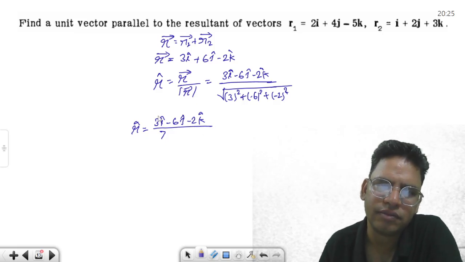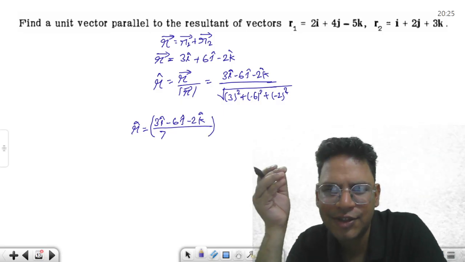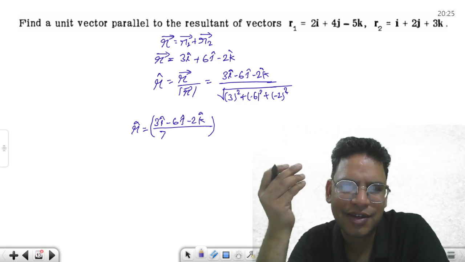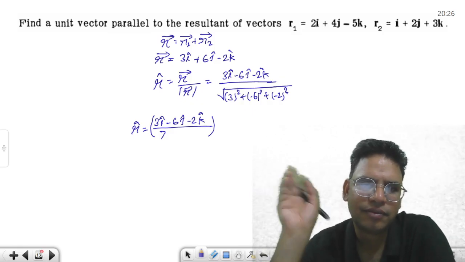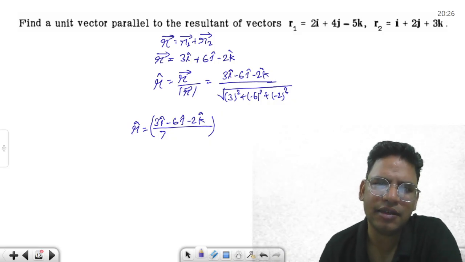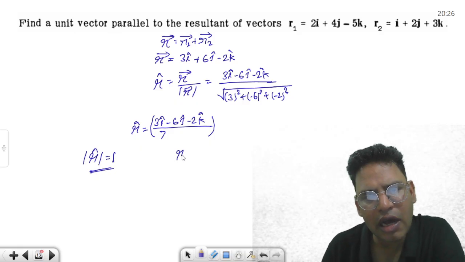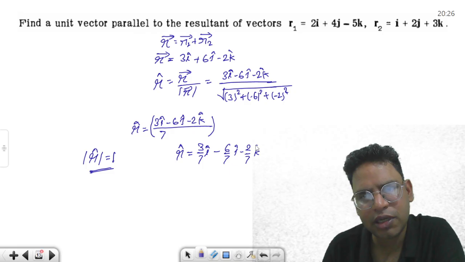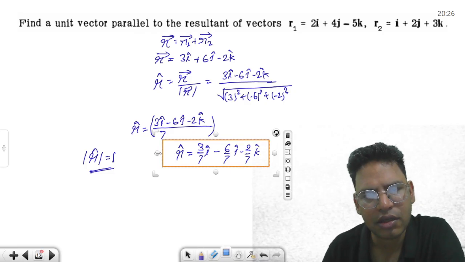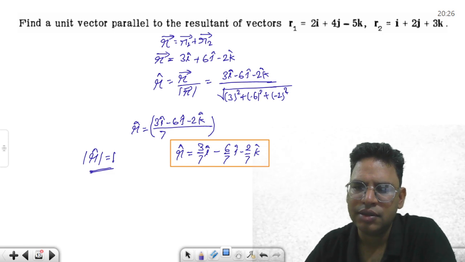This is going to be the answer. This is the r cap direction. This is the unit vector, if you were to find out. So interestingly, these are the unit vector. Okay, how do you check it? If you were to check it, it should come out as a unit vector. Unit vector simply means the magnitude of r cap has to be equal to 1. You can check and see. So r cap vector is rewritten as 3 by 7 i cap minus 6 over 7 j cap minus 2 over 7 k cap. This is the unit vector. Okay, this is going to be the case.